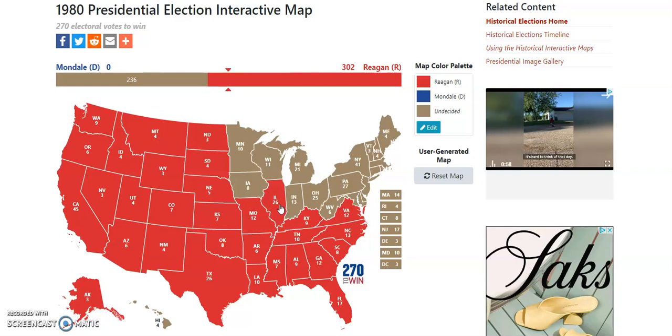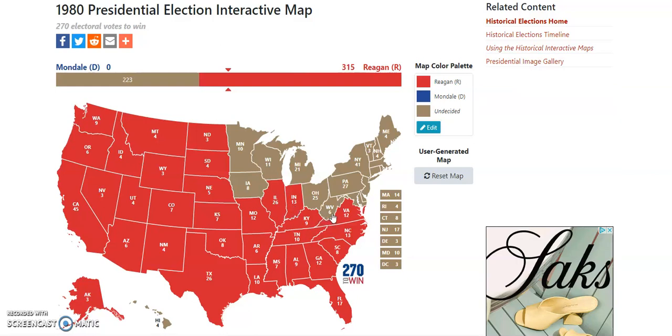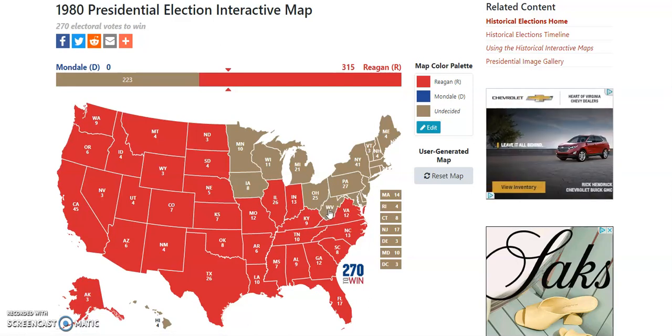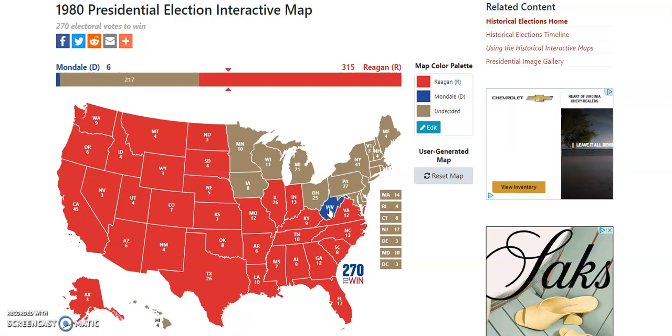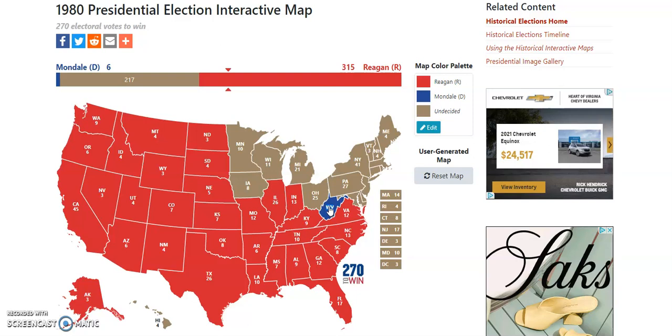Reagan definitely had great appeal in this state in the rural areas and suburbs, as well as Indiana. West Virginia did go for Carter, however. It did go for Reagan in 84. That was because his popularity really went up because Reaganomics was popular. But since it says 1980, I could see Mondale still winning West Virginia. I think it definitely would be narrow, but because of it being 1980, I think this actually would go Mondale, since it did go to Carter, because it didn't go to Reagan until 4 years later because of the popularity of Reaganomics. So this being 4 years earlier, I think this would edge out Mondale.